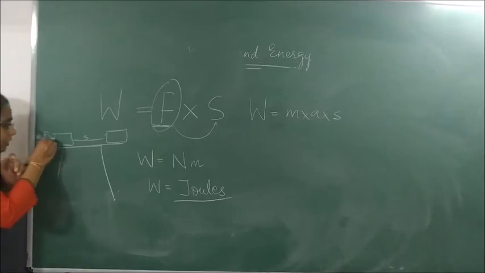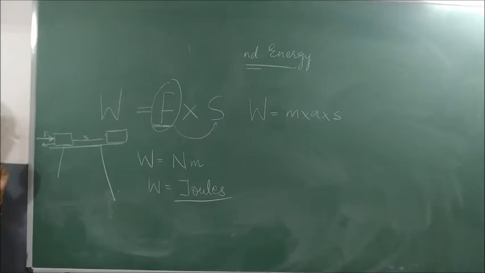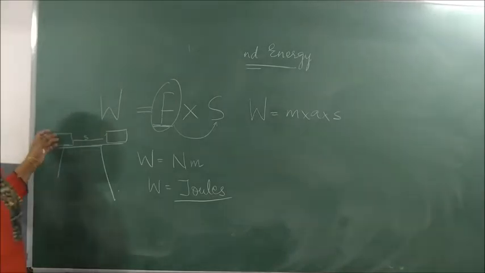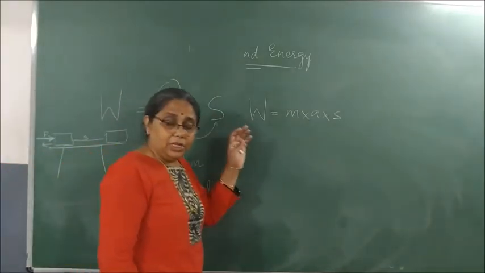Apply a force in this direction and the body moves in the opposite direction, then what kind of work is done? Negative work is done. But if you apply the force like this, I keep on applying this, will the wall move? No. Then this kind of work is called what work? Zero work. Understood? So there are three kinds of work: positive work, negative work, zero work.